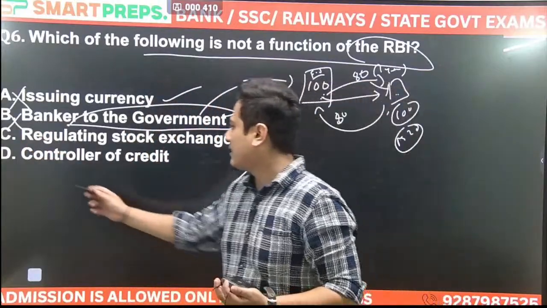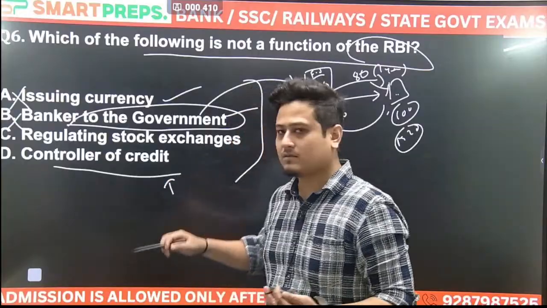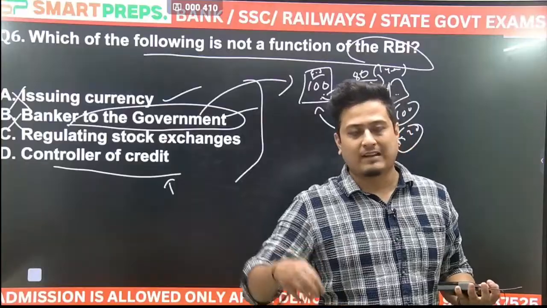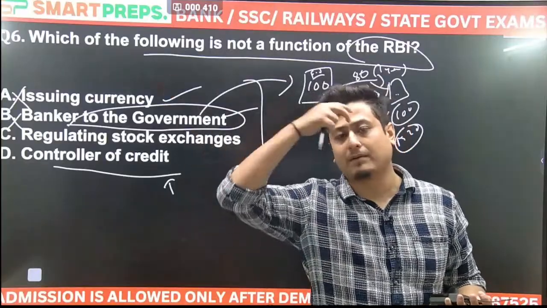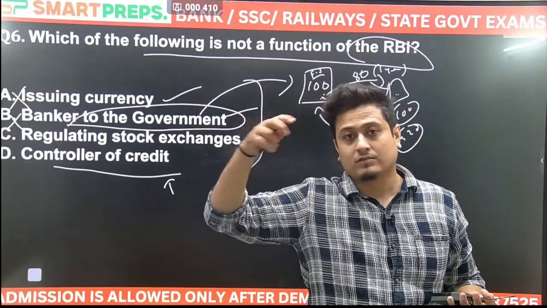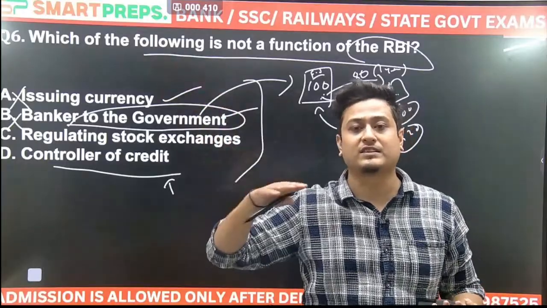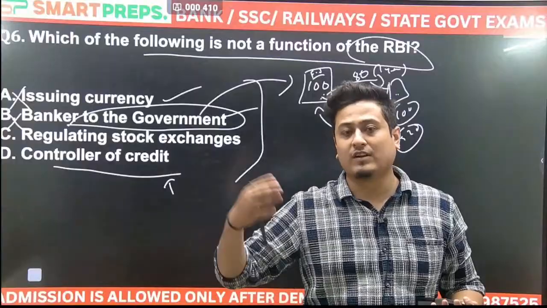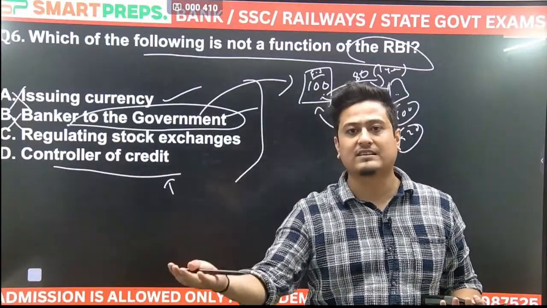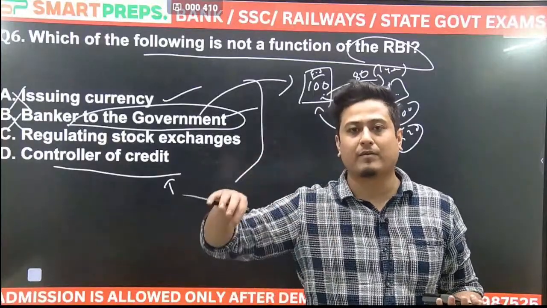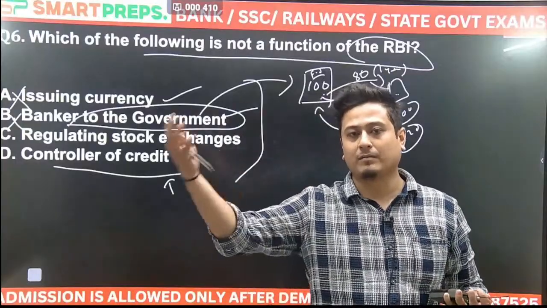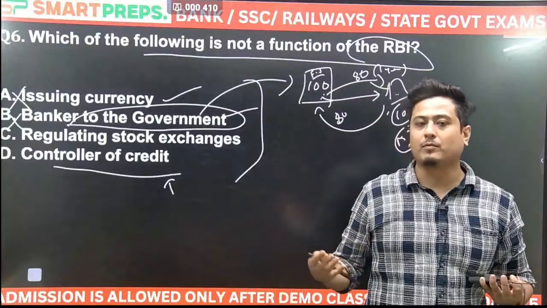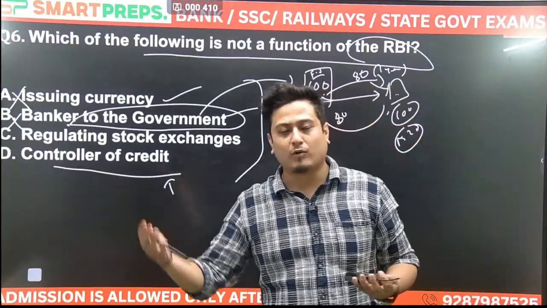Control of credit, I already told you, by repo rate they will control the credit given by the banks. They will increase the repo rate so that banks will not be able to give more loans to the people, so that the demand is not there and inflation is under control. If they want to increase the price rise, what will the RBI do? They will decrease the repo rate. Banks will take more money from the RBI and ultimately they will put it into the pockets of people by giving it in the form of loans. Now people having more money, what will they do? They will have more demand.